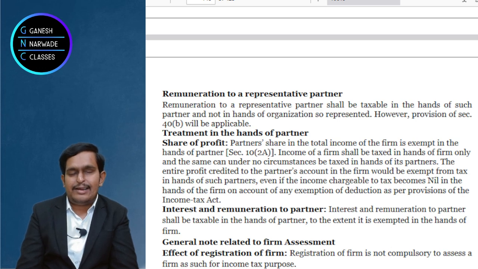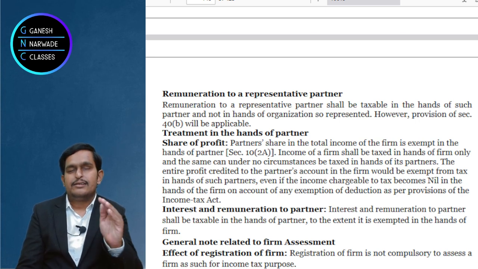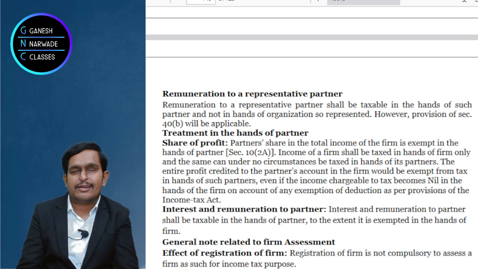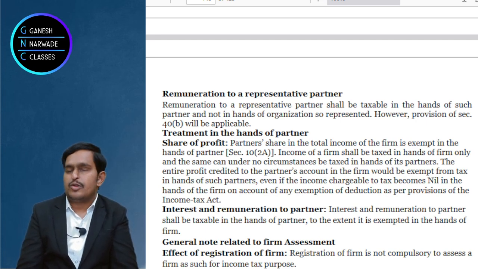The government said no, it is taxable only to Mukesh Ambani, to the representative partner. The salary received will be taxable to the representative partner, not to the organization. Okay, clear? Who receives salary? Will Reliance receive salary? No. The individual receives it. That's why they say it like this. Shall I go to the next part?